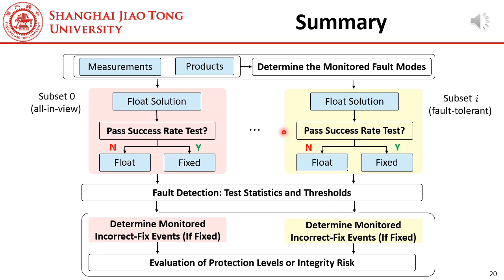Finally, here is a flowchart of the integrity monitoring algorithm. First, we determine the fault modes that need to be monitored. For each subset, we obtain the float solution. According to the success rate, we determine whether to fix it. Next, we perform fault detection. If the fault detection test passes, we determine the incorrect fix events that need to be monitored. Finally, the protection levels are evaluated.